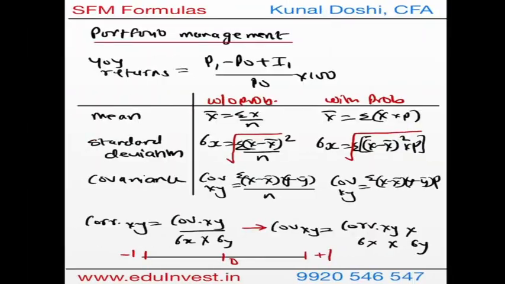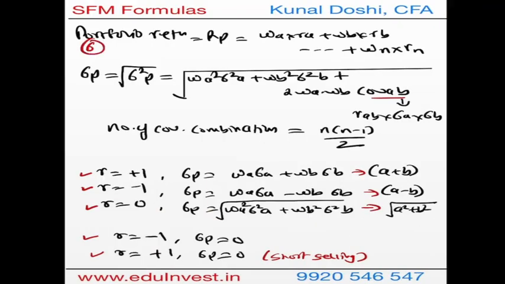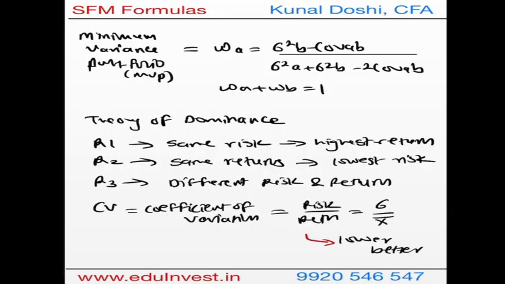So I'll quickly revise the formulas that we've done here, and then we will number them as well. First we had the year-on-year returns, then we had mean, then standard deviation, covariance, correlation, then you have portfolio return, you have portfolio risk, and then portfolio risk with respect to different correlations, and then you can also understand the property of portfolio risk. It can be lowest to zero if you have extreme correlations. Then you have the next formula, that is minimum variance portfolio, which gives you weight. Under the theory of dominance, you have a formula of coefficient of variation.